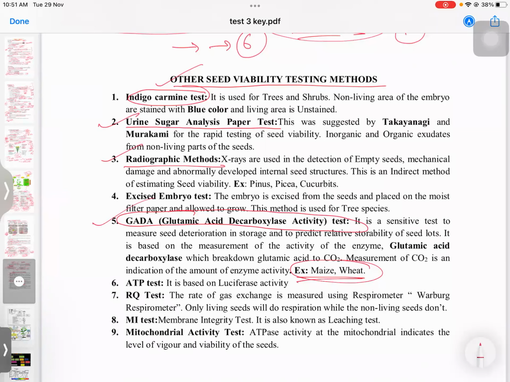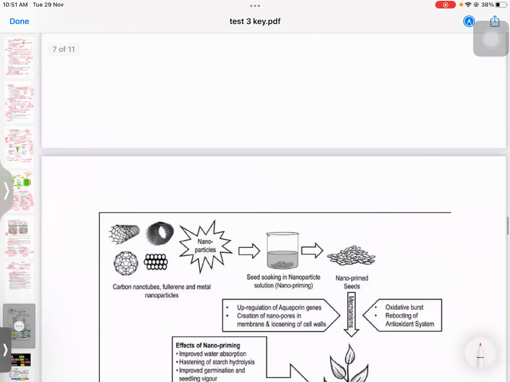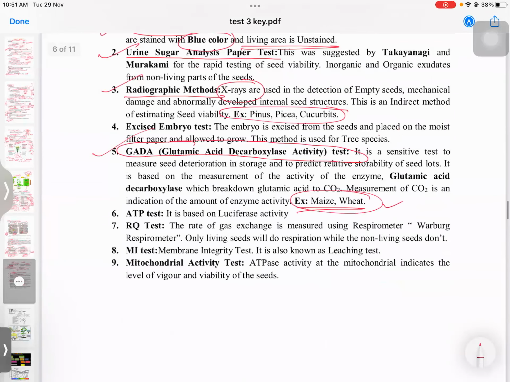Just remember the name and the example, because usually they may not ask you in detail about the different methods. For the radiographic method, in Pinus and similar plants, X-rays are used. All these techniques are based on color difference. For example, here you see the blue color, and the living are unstained. By that we can understand.